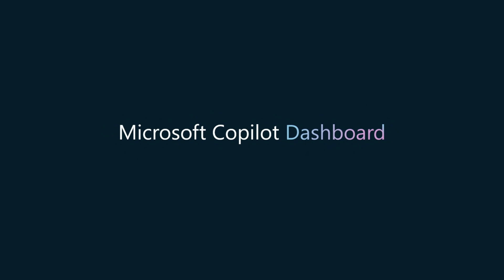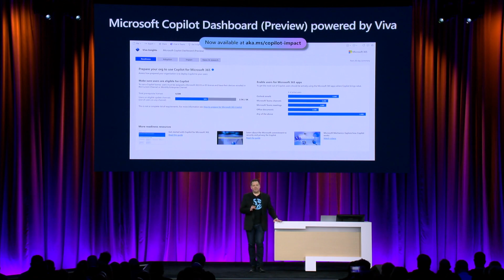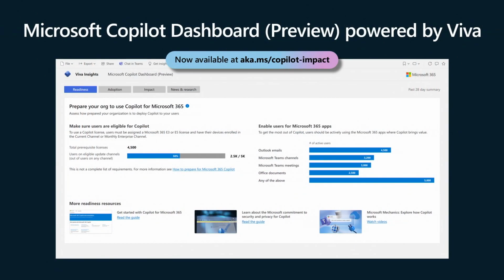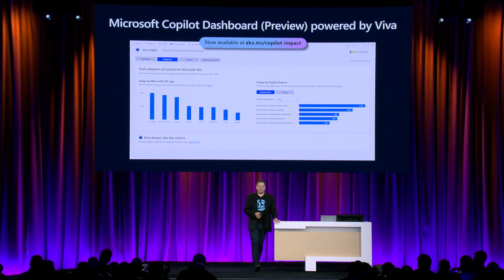From a usage perspective, something brand new that we're announcing this week is the Copilot dashboard. This gives you information for readiness, making sure that you've got the eligibility in place, the number of active users, and everything that's in place for getting Copilot deployed broadly. Once you have all of the readiness figured out and sorted, and these are all things you can do from Viva Insights, then you have the adoption experiences that you can manage.